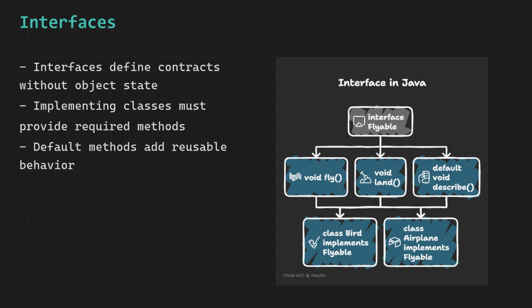Fields inside an interface are automatically public, static, and final, meaning they are constants. You cannot declare regular instance variables in an interface. A class can implement multiple interfaces, and this is how Java achieves a form of multiple inheritance cleanly and safely, which we will see in the next topic.